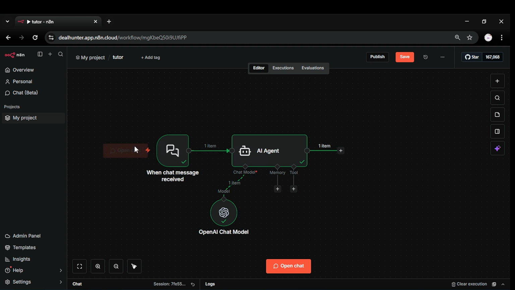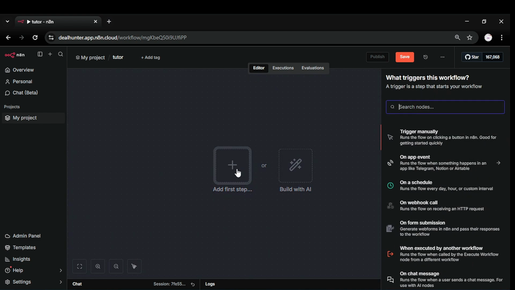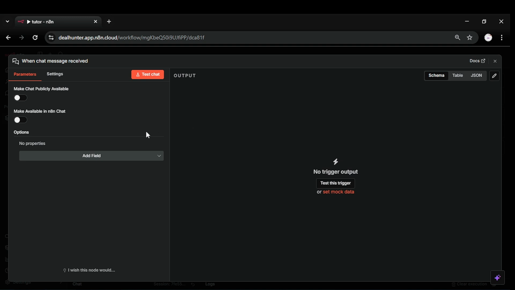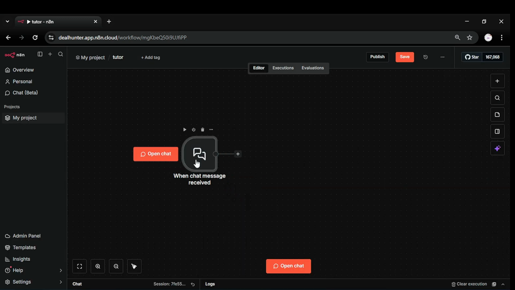And here's how we create our AI agents. So a basic workflow. Let's start with a chat trigger. Just type in chat trigger, click on chat trigger. In the chat, we'll be able to speak with our AI agent.